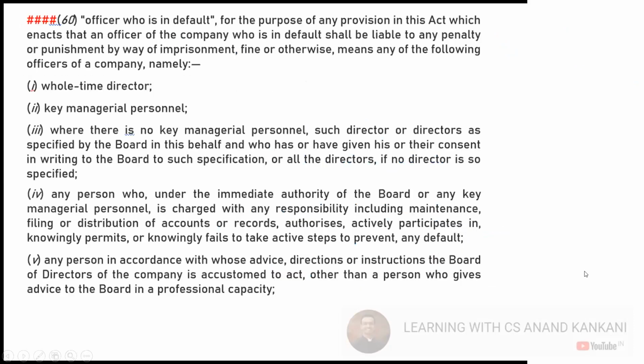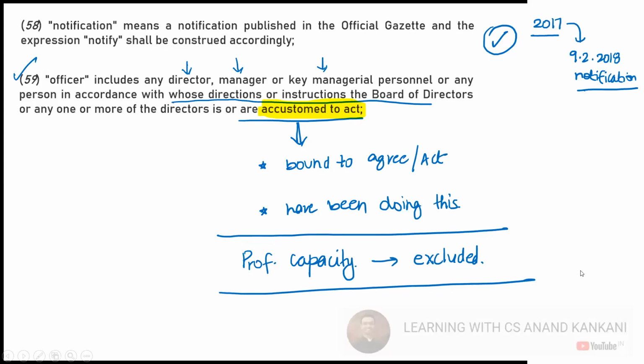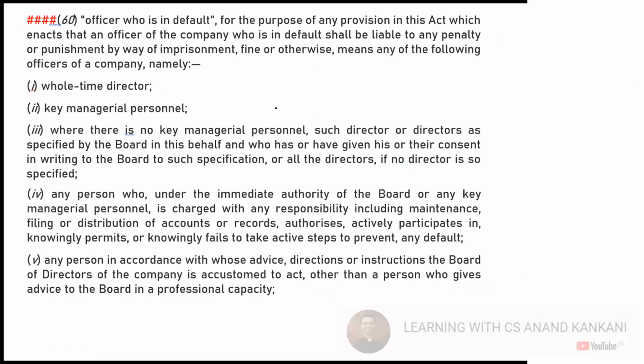Then again, you have the definition of officer in default. The definition of officer is so important because you become the officer in default. Officer in default means, for the provisions of this act which enact that an officer of the company who is in default will be liable to any penalty or punishment by way of imprisonment, fine, or otherwise, or both, any of the following officers. Just see, a full-time director is an officer in default, KMP is an officer in default, and where there is no KMP. Can there be a situation where there is no KMP?